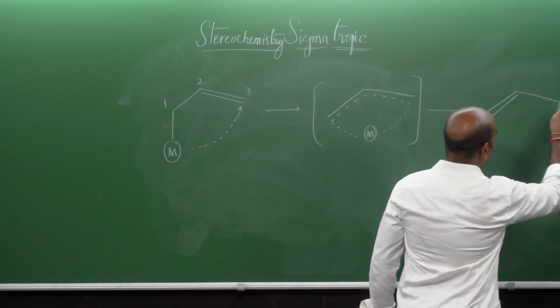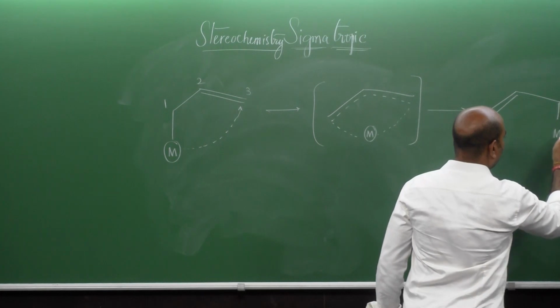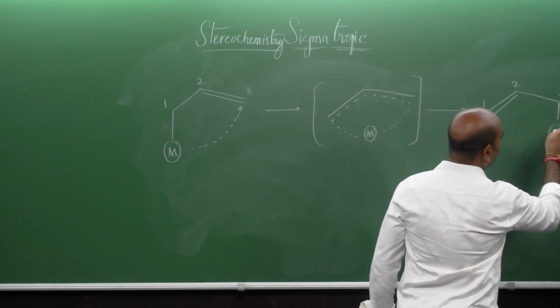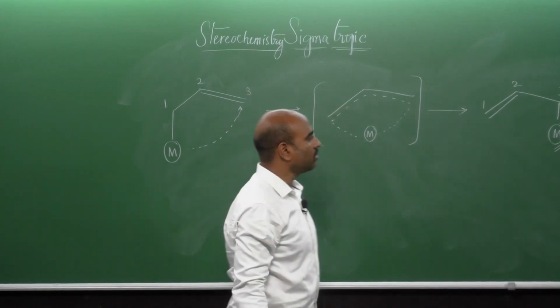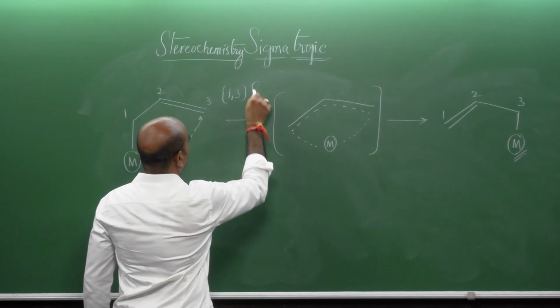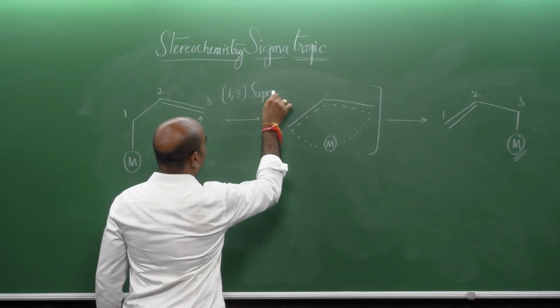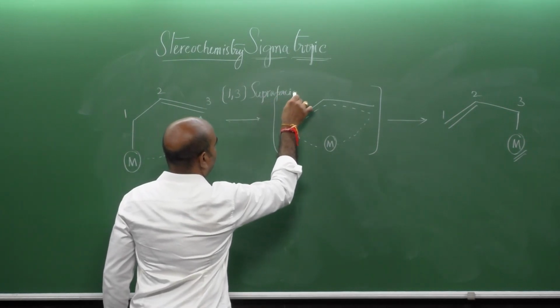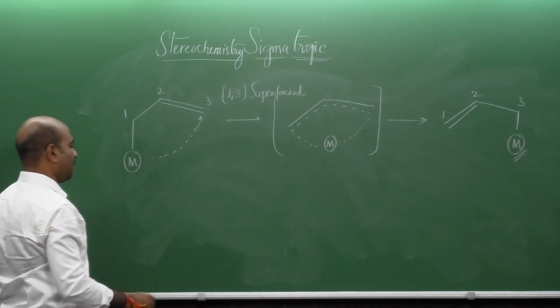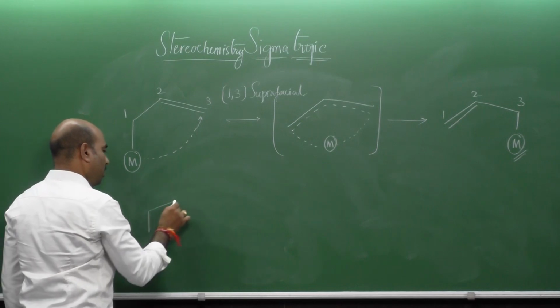Later, once the product is formed, you can see still the migrating group on the lower face itself. So, this is called a 1,3 suprafacial sigmatropic rearrangement.